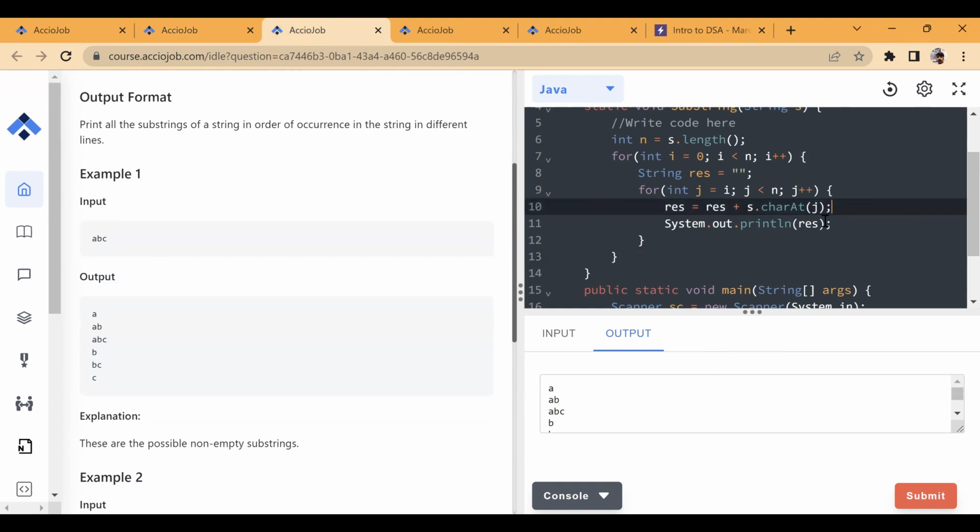Yeah. Sir, how is the toLowerCase function order n, sir? Because concatenation is used.